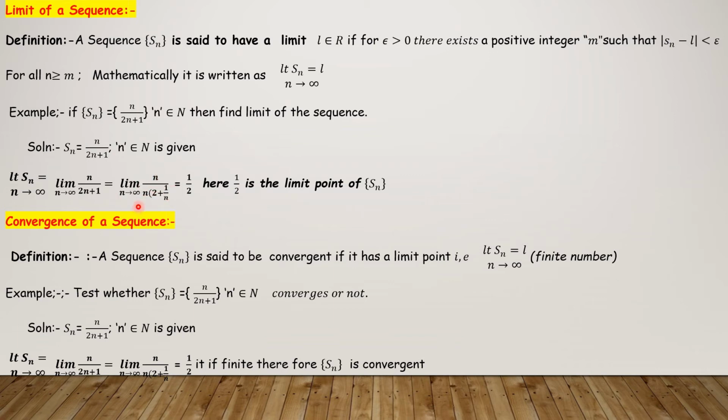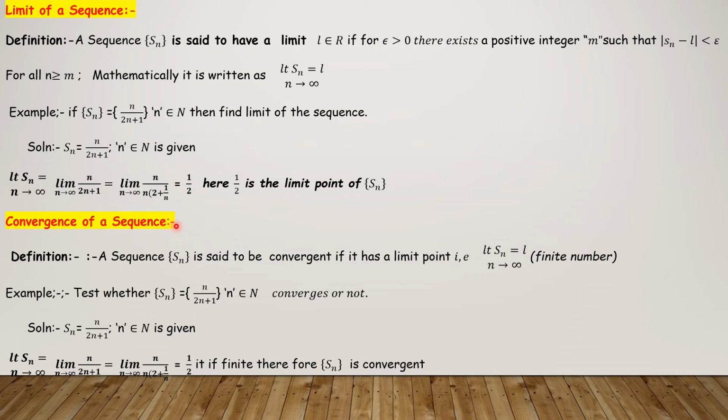Now if it is possible to cancel the n terms of numerator and denominator, you cancel them, and in the remaining part you substitute the limit value. Then we get 1 by 2 plus 1 by infinity. 1 by infinity is 0, so 1 by 2. Here 1 by 2 is the limit point of the sequence Sn.